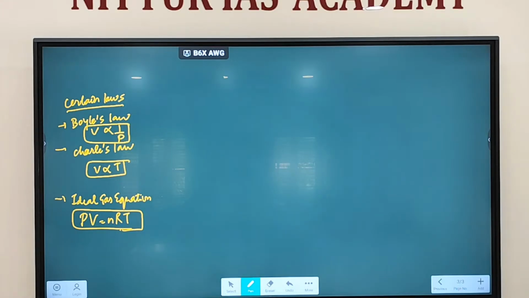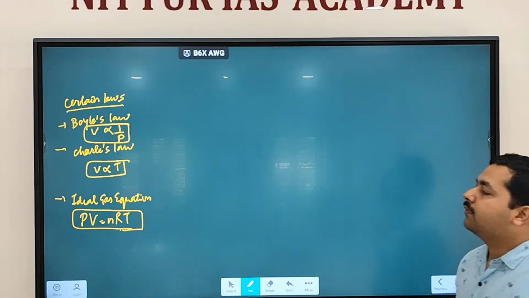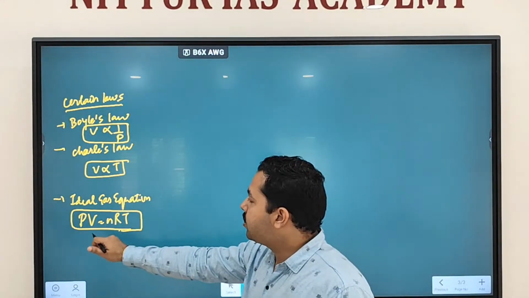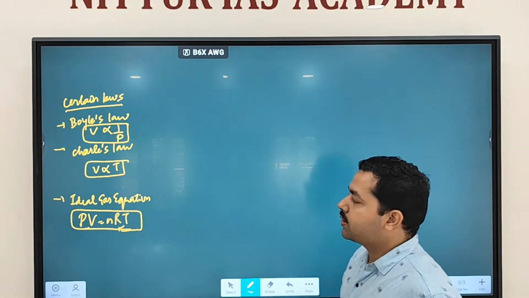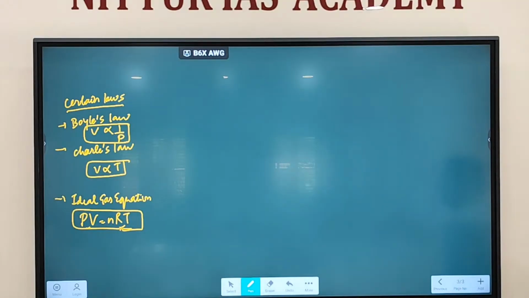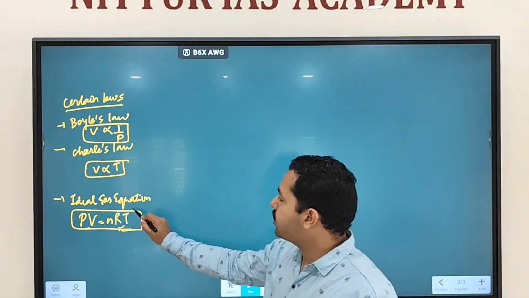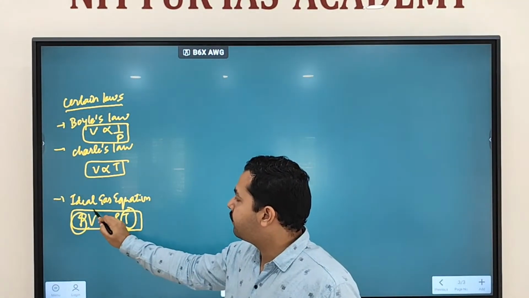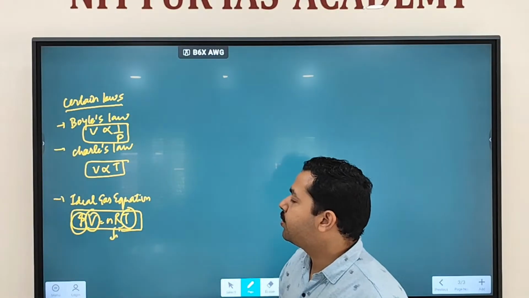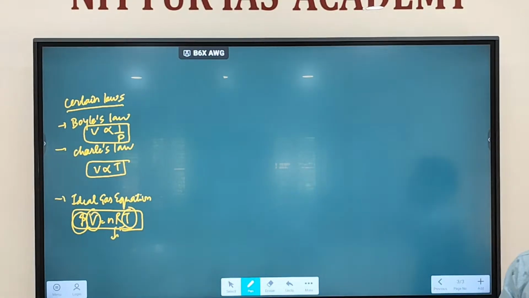Charles' law says volume of a gas is directly proportional to what? Directly proportional to temperature. And when we combine all these laws, we get an equation called PV equals nRT. T stands for temperature, P stands for what? Pressure, V stands for volume, R is the universal gas constant. So this is what we call the ideal gas equation.